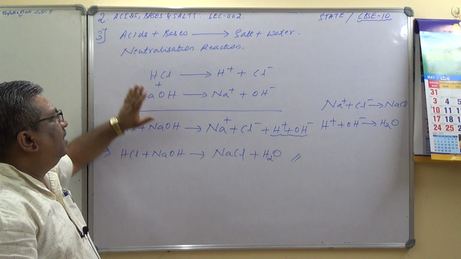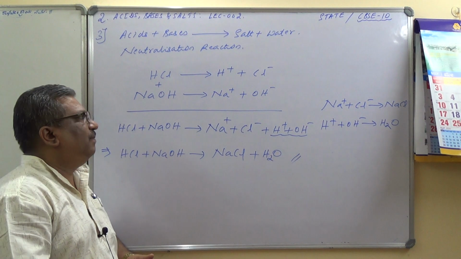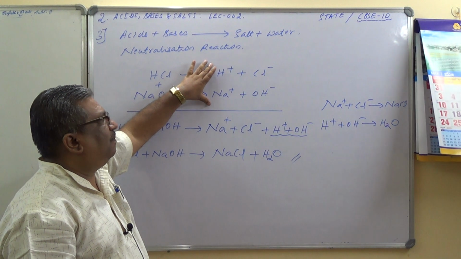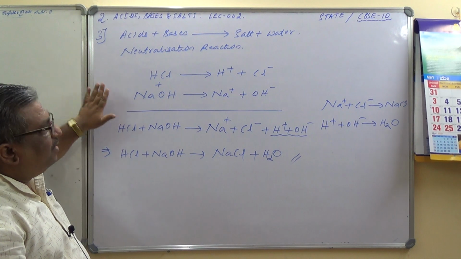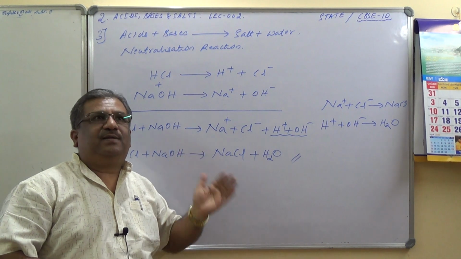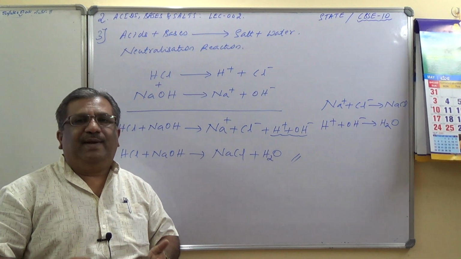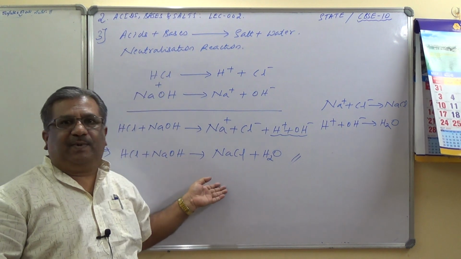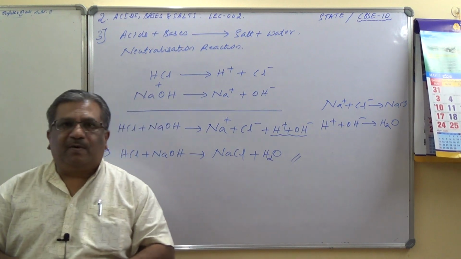This is the way the individual alkalis as well as acids will split into respective ions, and the products are formed by rejoining of these ions. So this is how the neutralization reaction takes place, and you can expect a question on this also. That means explain how the neutralization reaction takes place, giving some example. So you can give the HCl with sodium hydroxide, and this is how you can explain the reaction. Okay. I hope you have understood. You will be directed to the PPT for making the notes.